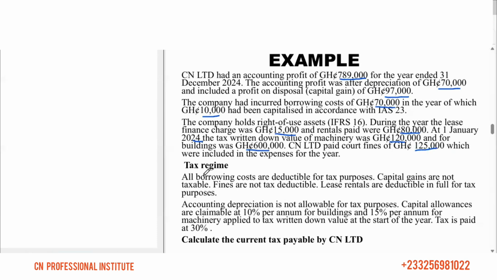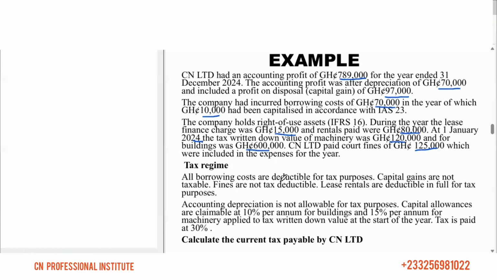And they give us the tax regime. I said we are given a tax regime because every country has its own. What is deductible in one country might not be deductible in another. That's why the standard does not mention any specific deduction as allowed or taxable. Here we're given the tax regime. If you are not given one, then you apply your country's tax laws.